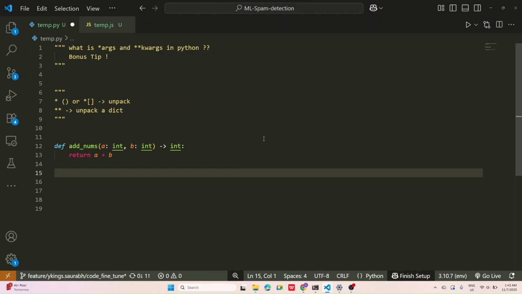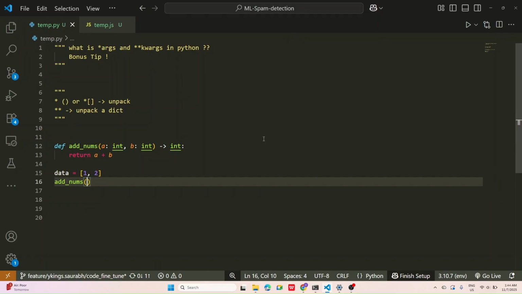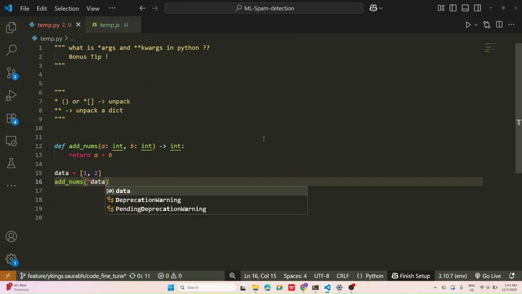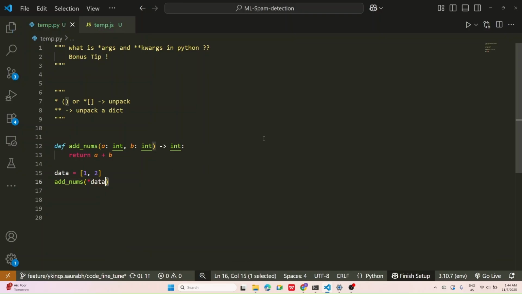Let's say I call add_num, and I define some data, a list which contains two numbers. With the single star, when this is called, it will unpack that list.